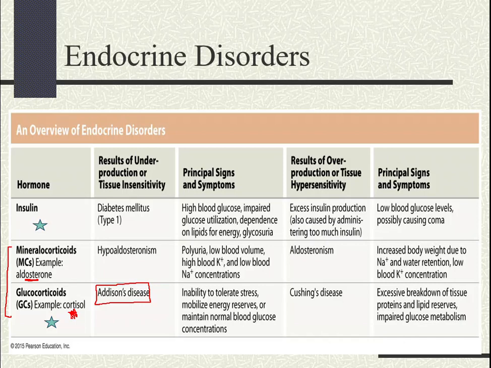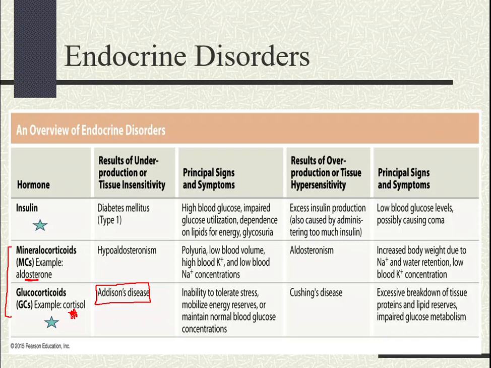So patients that have this condition, what are some of the signs and symptoms that they will experience? Well, if you're talking about the hyposecretion of cortisol, I want you to think of the normal effect that cortisol has on the body. Remember, cortisol is a stress hormone. During stressful conditions, it helps the body to do what? Mobilize its energy reserves. It also helps the body to basically deal with inflammatory responses. So it's an anti-inflammatory hormone.